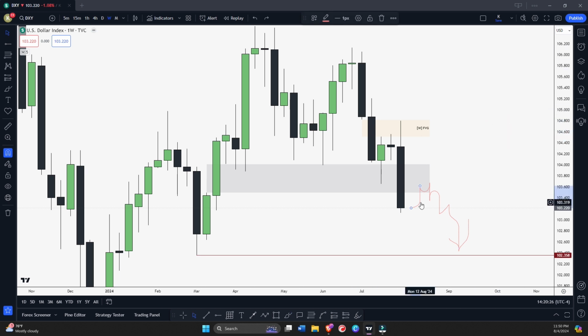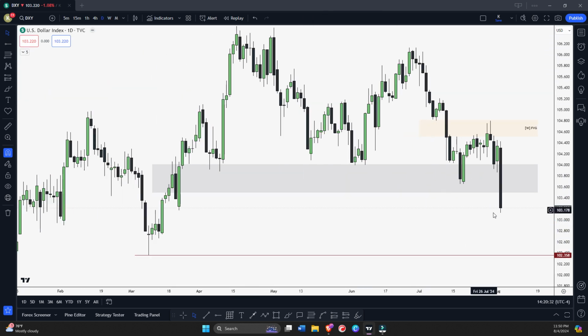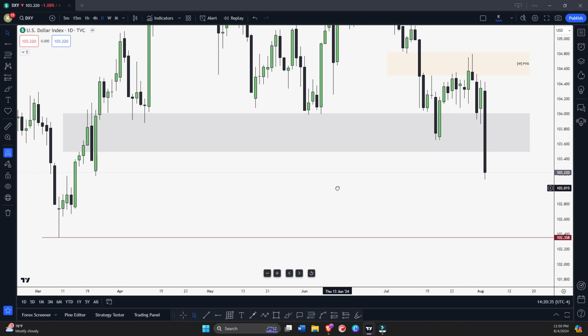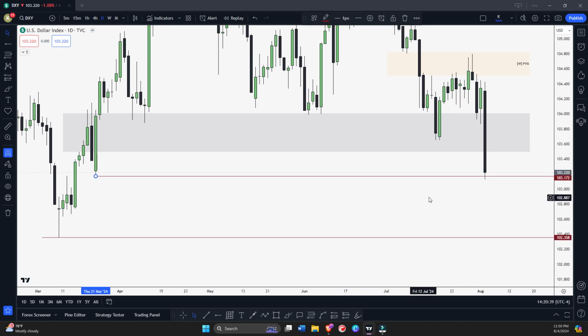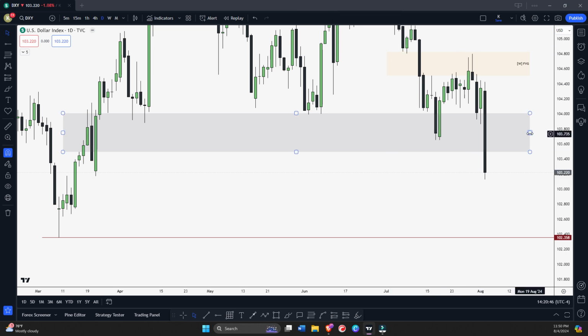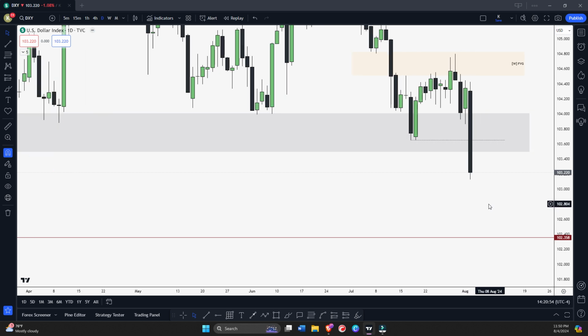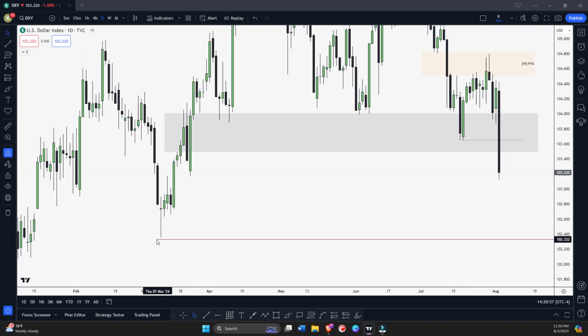So let's see, let me delete this. So let's go to daily time frame. On daily, we can see we have like this equal low, and we have swept this low by the way here. Okay. But now what I'm going to do basically, I know this is weekly inverted fair value gap. It can take resistance here. Okay. You can see we have this swing low. Okay. And this is what we're going to target right now.